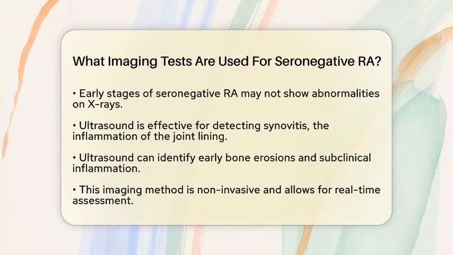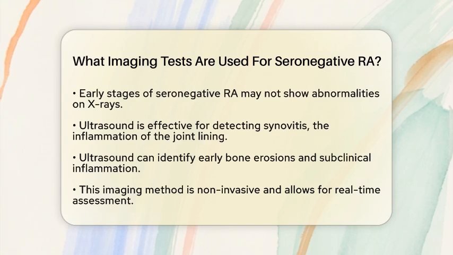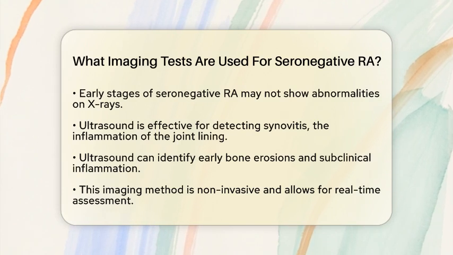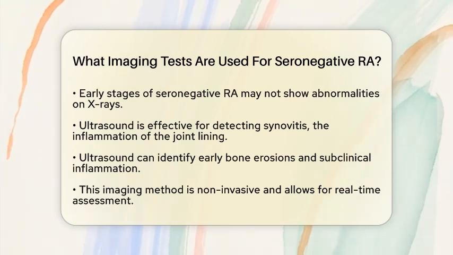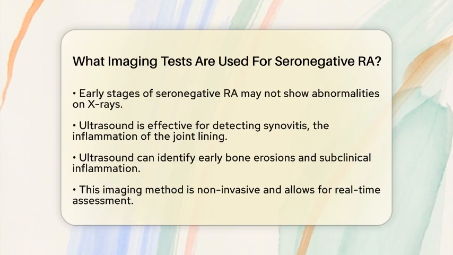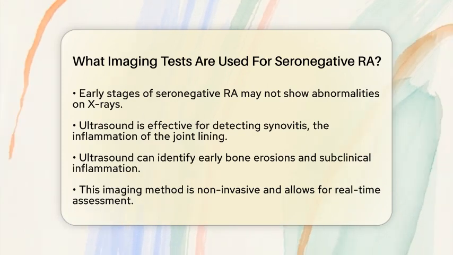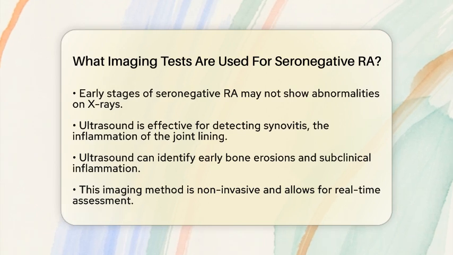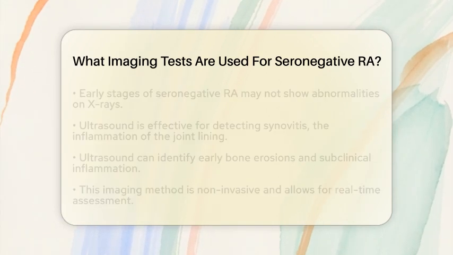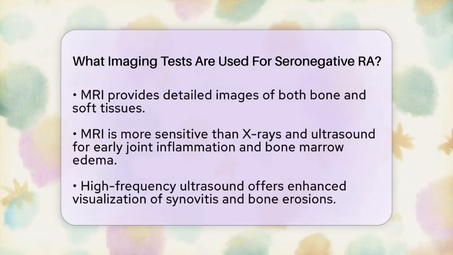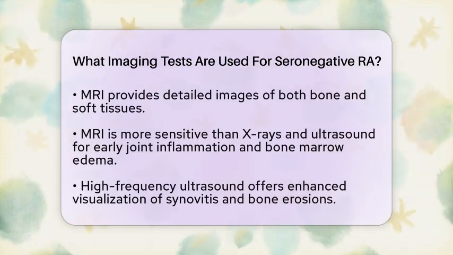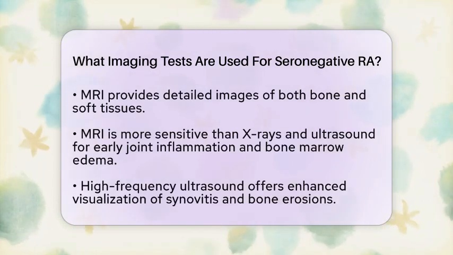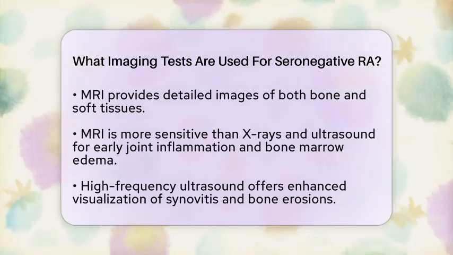Another powerful imaging tool is magnetic resonance imaging, or MRI. MRI provides detailed images of both bone and soft tissues, including cartilage and tendons. It is more sensitive than X-rays and ultrasound when it comes to detecting early joint inflammation and bone marrow edema, which indicates active inflammation. MRI can also help differentiate seronegative RA from other joint diseases, especially when clinical symptoms suggest RA but blood tests come back negative.